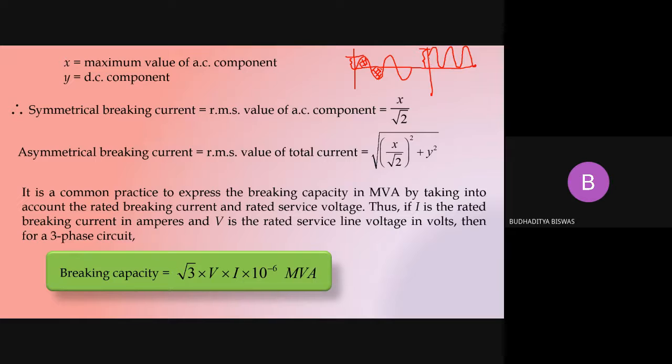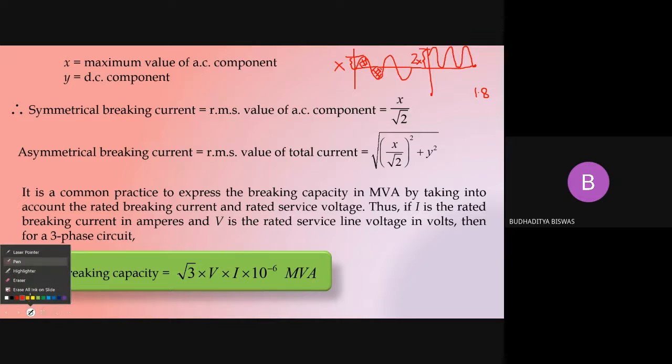So to take care of this effect, we theoretically should multiply it by 2, because in this case the maximum value becomes 2 times of x. So to take care of this effect, we need to multiply the breaking current by 1.8 to get the making current, just to take the maximum asymmetry. Because it is not ideally possible that it is shifted to double the value. It may be shifted like this.